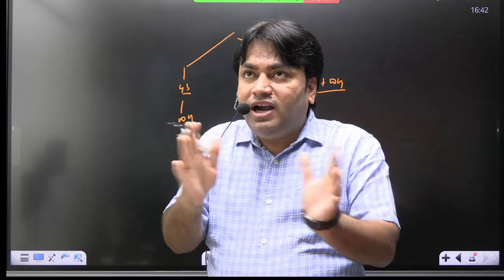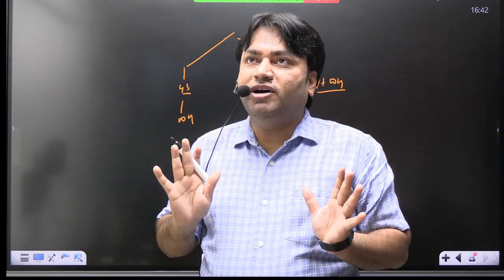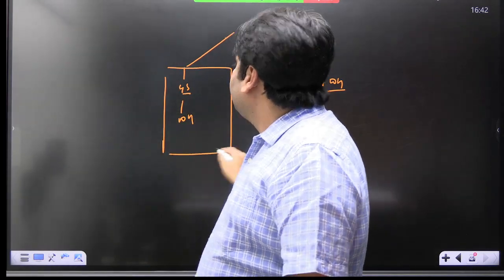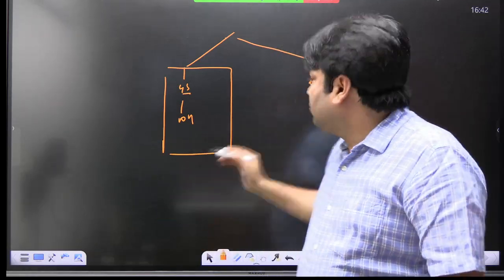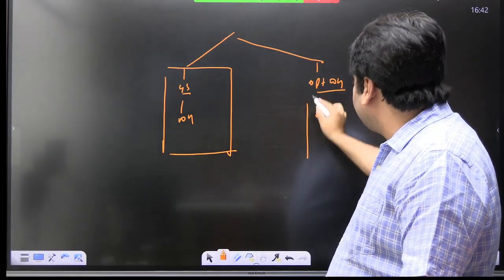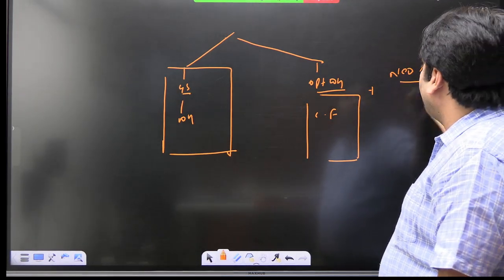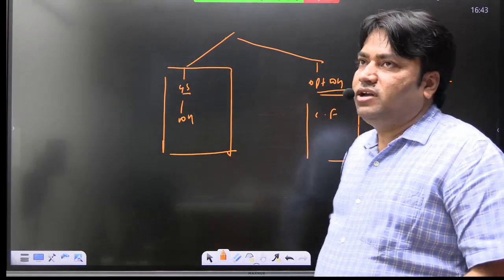Core fundamentals will always be the same. मेरी बात समझ गया ना? Whatever you will read here in GS World History, this is core fundamentals. So these core fundamentals will be the same, plus what are the new additions that were required here? So new additions, you will read what?